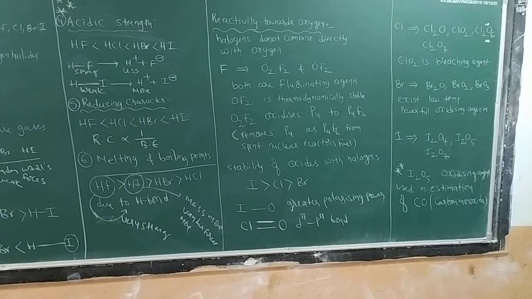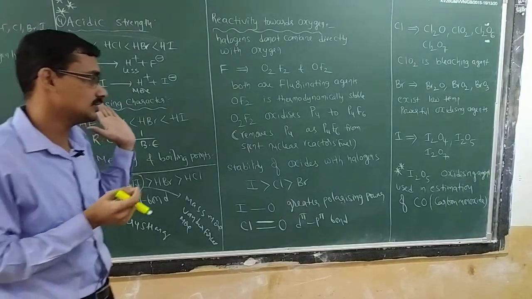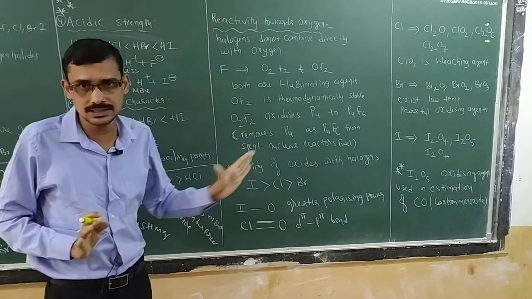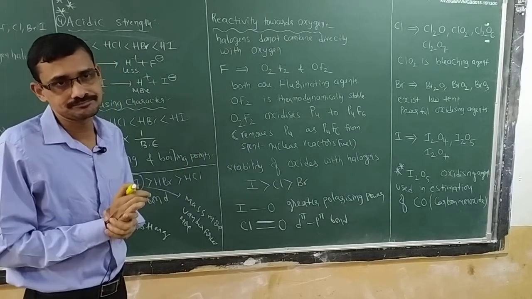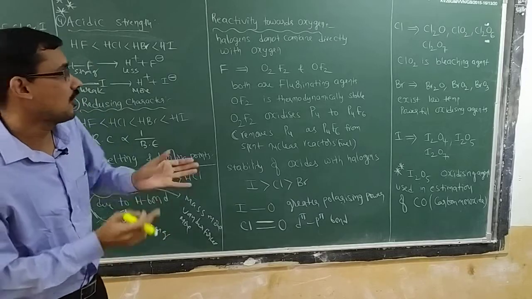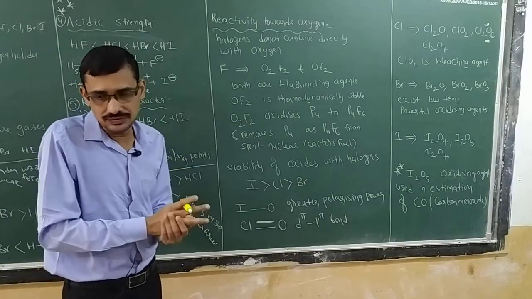Next we will see the reactivity towards oxygen, how they react with oxygen. Generally, hydrogen directly reacts with halogen, but here that is not happening. Oxygen does not react with halogen directly; indirectly we get oxides here. Now we will see how halogens give different products.